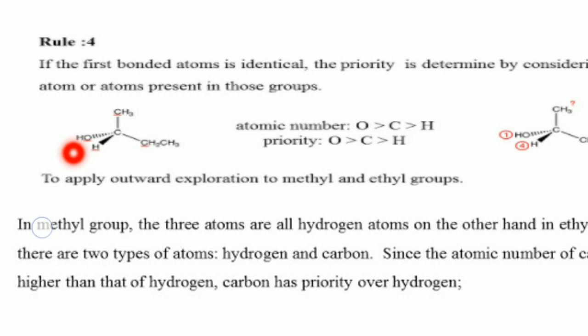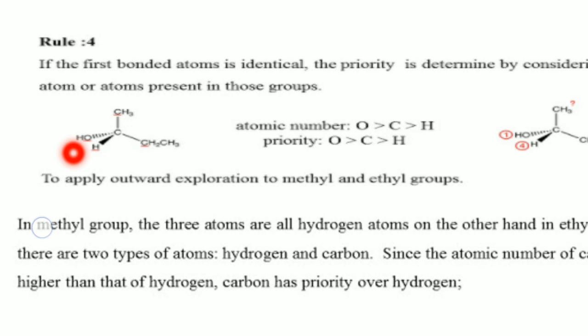In the methyl group, the first atom is carbon, and that is bonded to hydrogen, whose atomic number is 1. Whereas in the ethyl group, the first connected atom is carbon and the next atom connected to that carbon is another carbon.